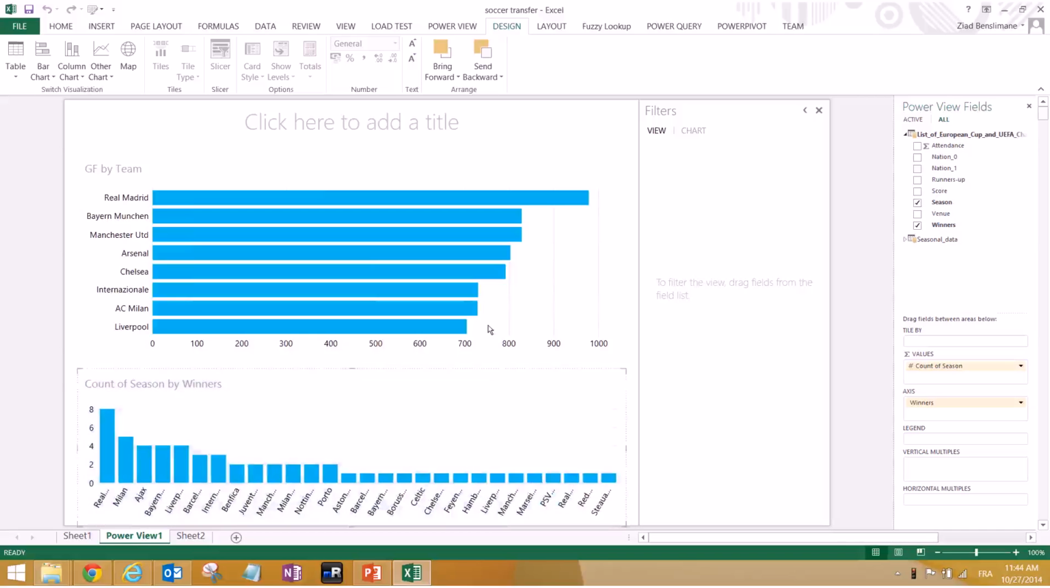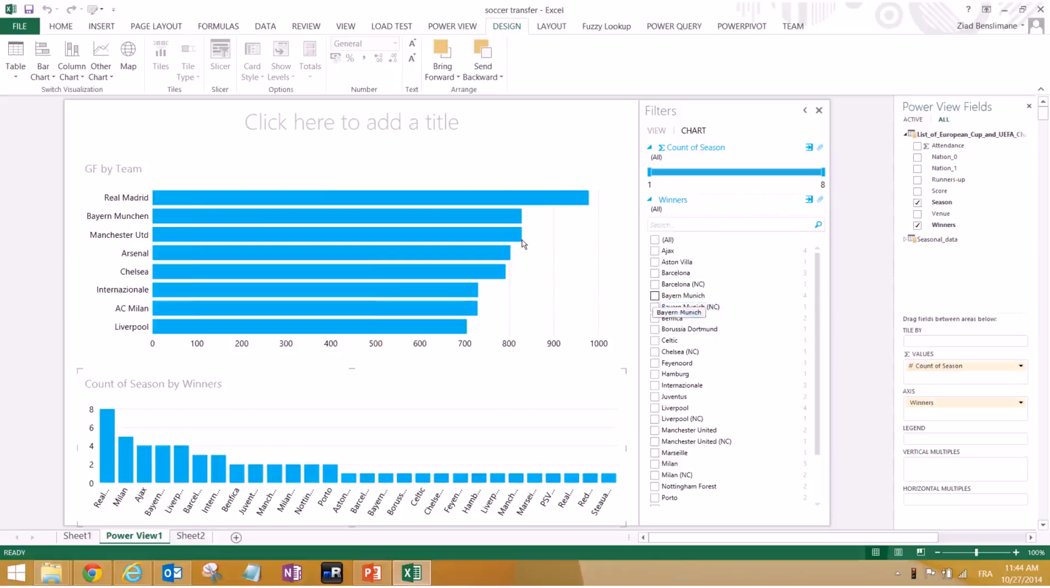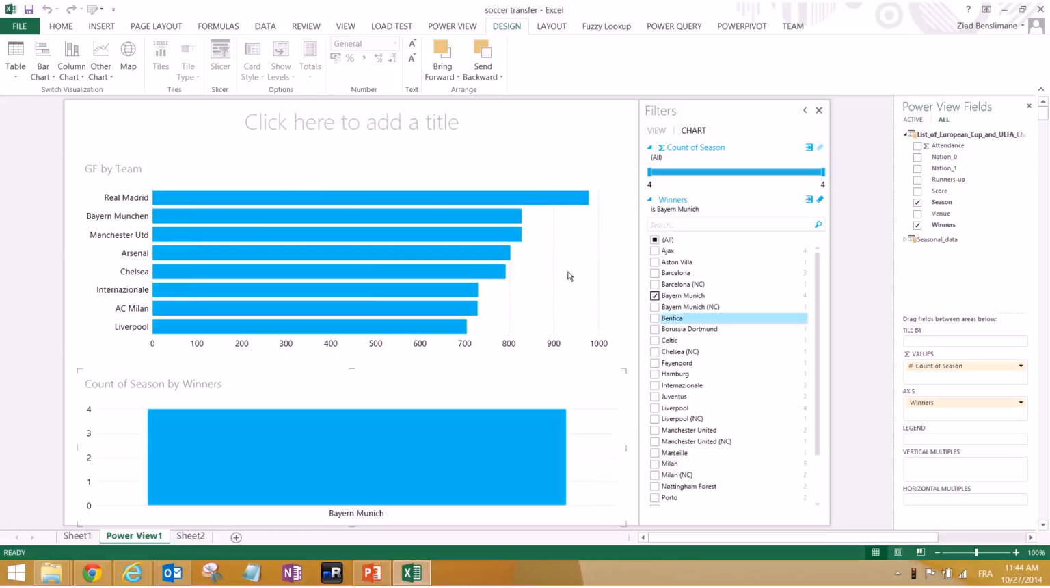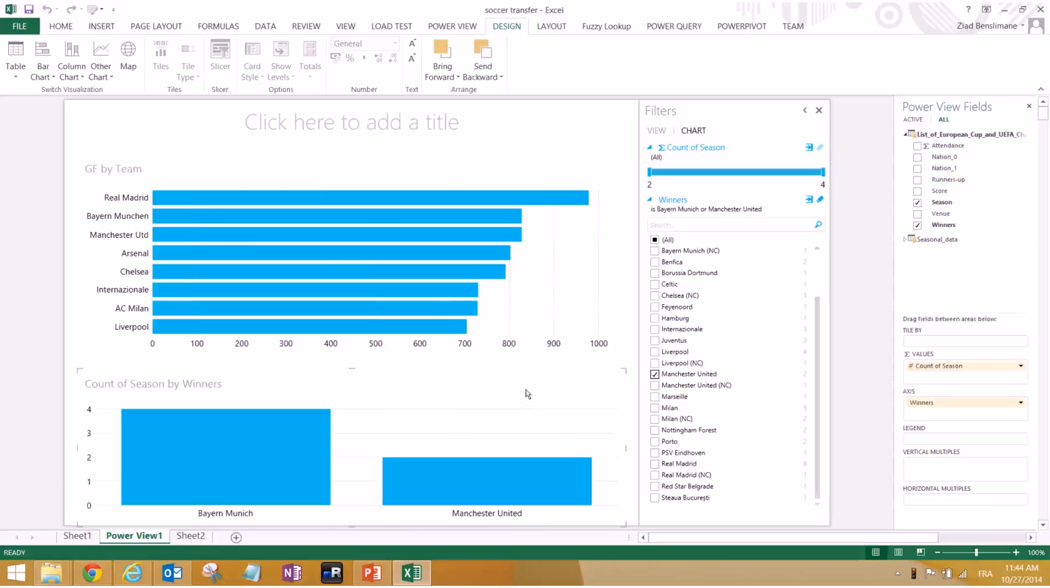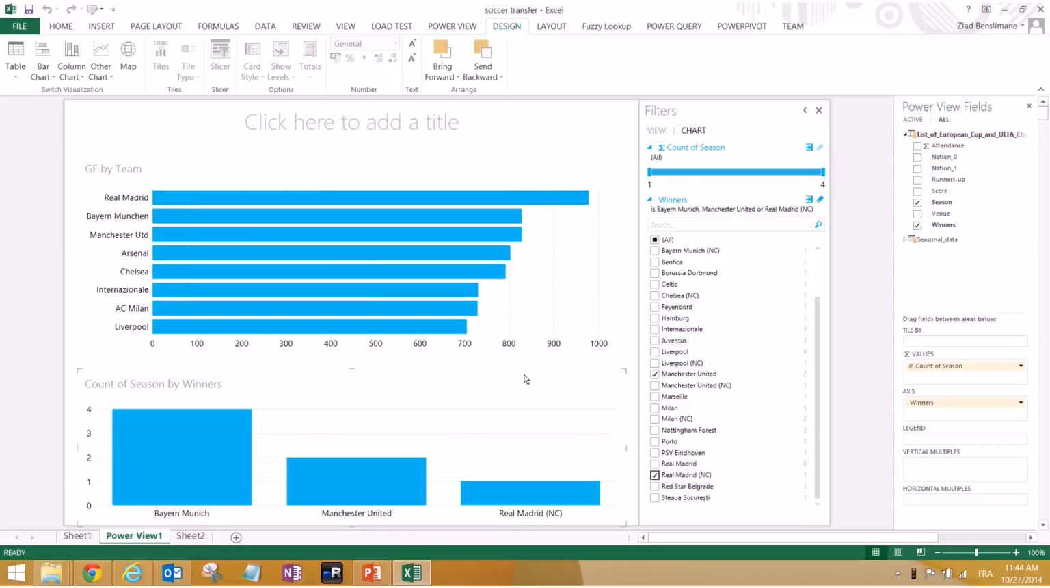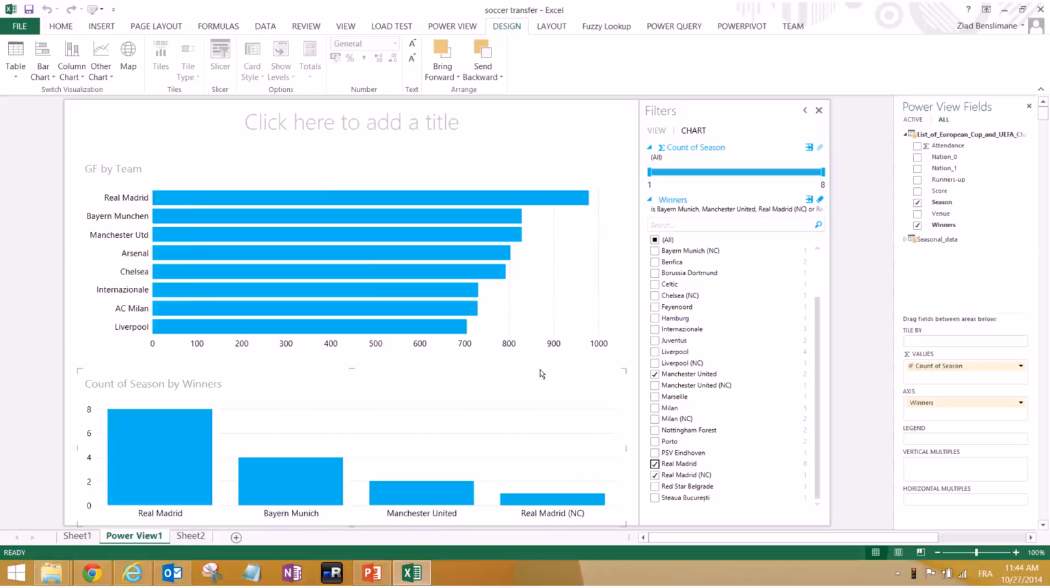And again, let's put it in descending order. So yes, and I will filter a little bit. Count of season. Or I will just check for the ones I've selected before. So basically Bayern Munich, Manchester United, and Real Madrid. Well, we forgot to clean the data actually, but that is a good time to show how we can clean data.